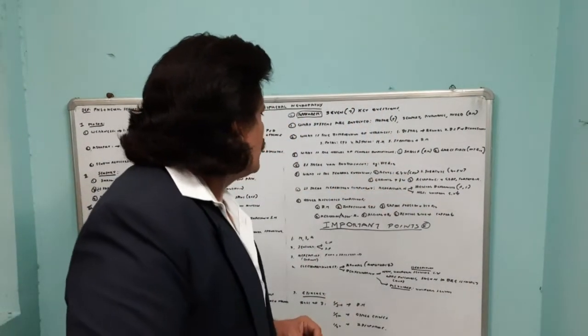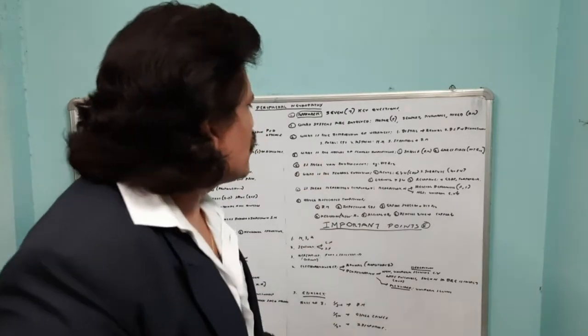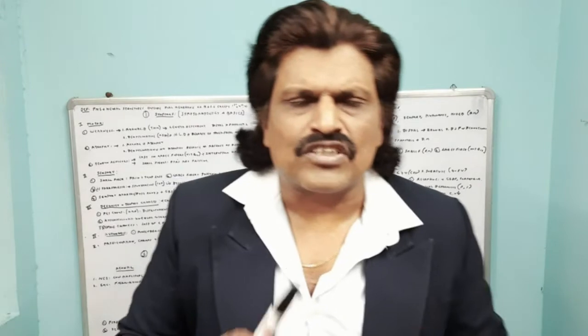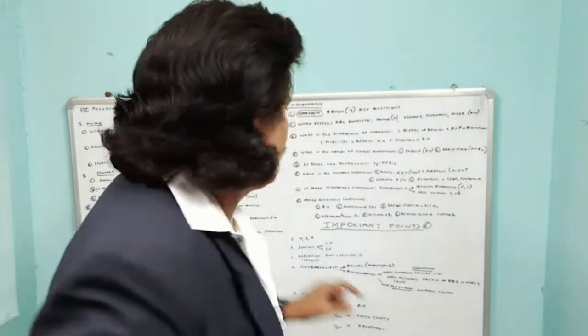Right. Now, what is the nature of sensory involvement? We have to find out whether small fibers are involved or large fibers are involved. Small fibers, as I said, pain and temperature are involved. The classic example is diabetes. Large fibers, proprioception, position, joint and vibration sense are involved. The classic example is vitamin B12.